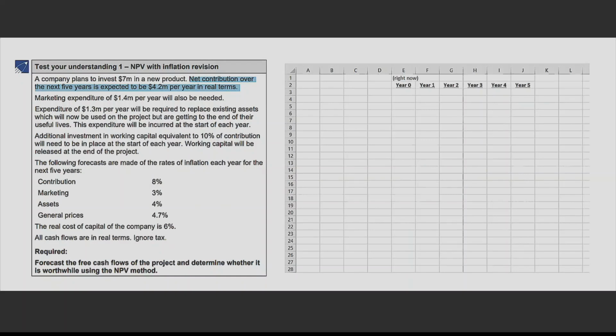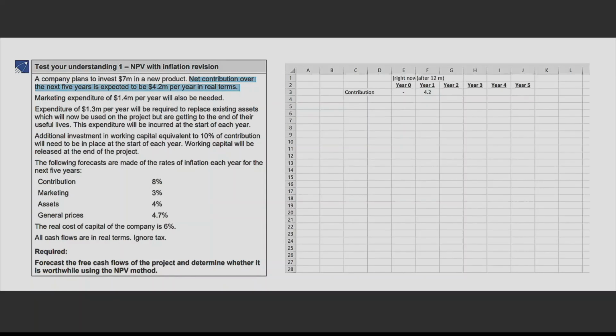So this year zero or time zero is right now. Year one happens after 12 months. So this is the first 12-month period, year one or time one, after 1 year. So now you receive a contribution, right? You can mark it as time one also. So contribution will not come at point zero or time zero. It will come at year one. Now how much will come? That is 4.2 million, but that is in real terms. Let me write 4.2 million.